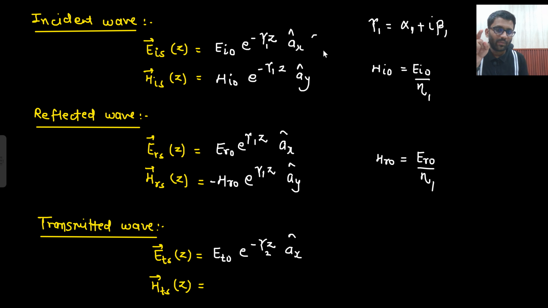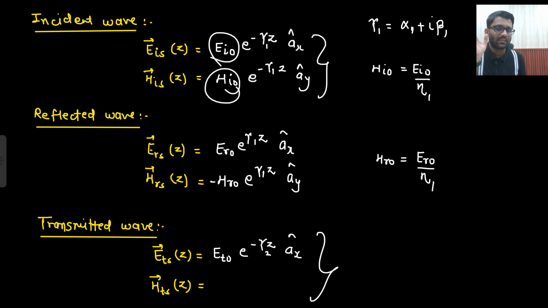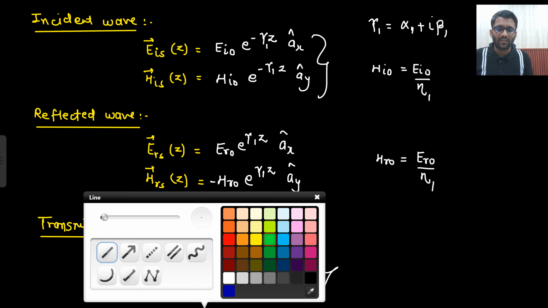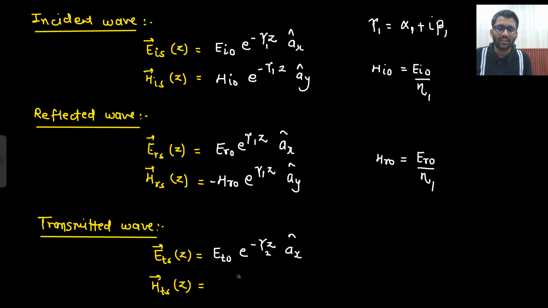Right? What will be the difference between these two and these two? The only difference will be this magnitude, nothing else, because the wave was traveling like this only. Some part got reflected back, so that is different, but it got transmitted. So direction and everything will be the same. So Et0, e to the power minus gamma 2 z.